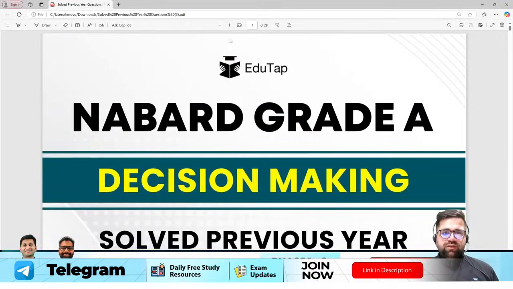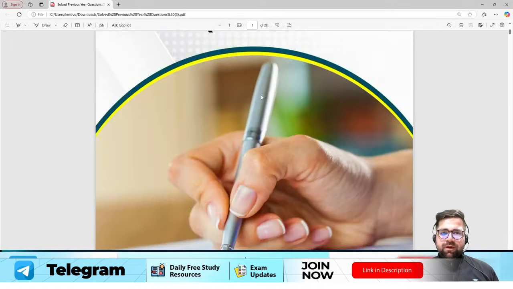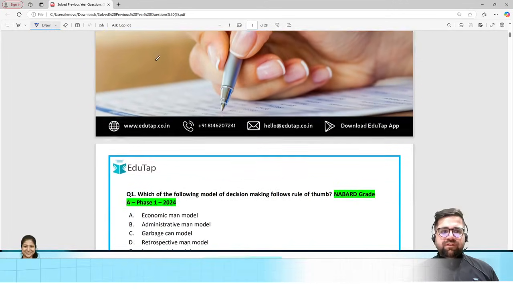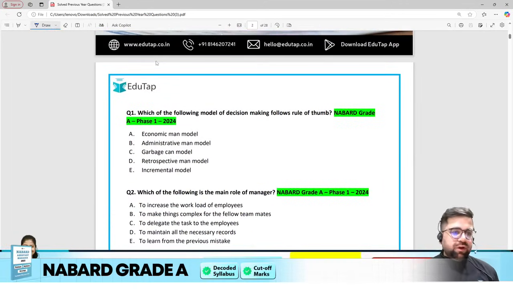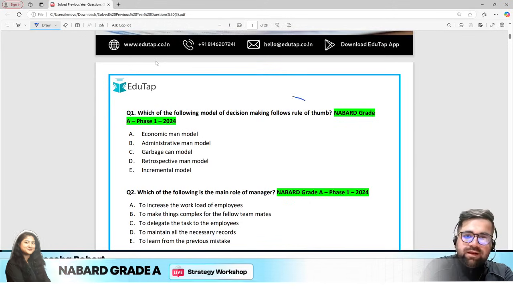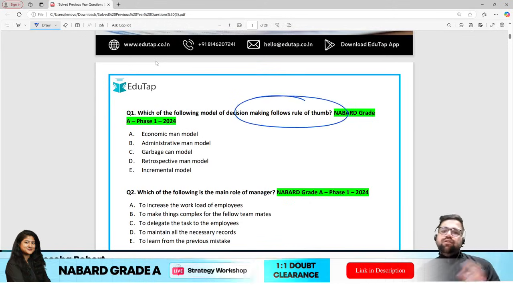Let's zoom it up so that you can see the paper comfortably, and I will also solve with you. Keep a pen and paper ready with you. Let's see if you are ready for decision making or not. The first question is, which of the following models of decision making follows rules of thumb? So if I start my pen, yes, which of the following models follows rules of thumb?